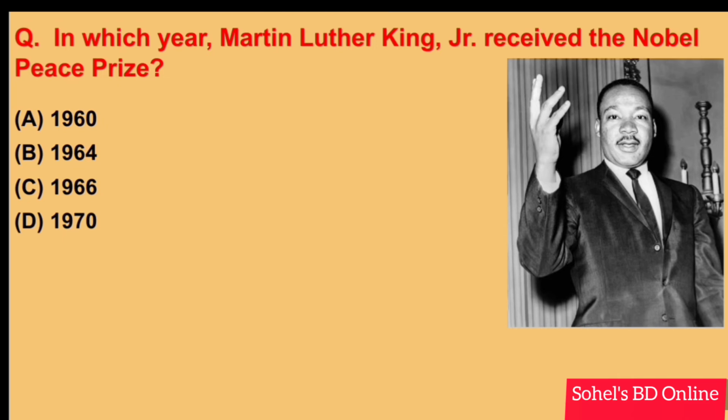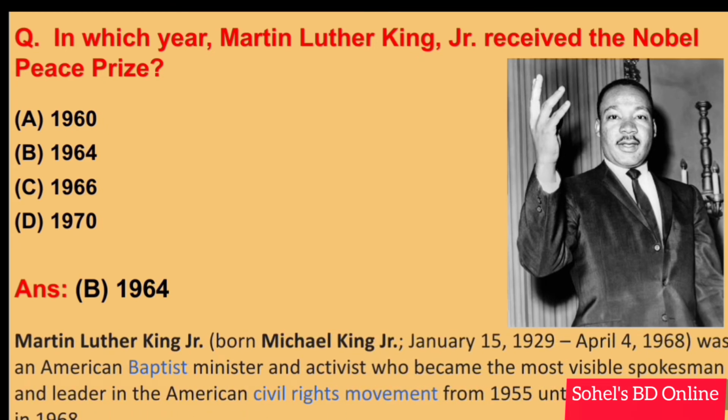In which year did Martin Luther King Jr. receive the Nobel Peace Prize? Answer B. 1964. Martin Luther King Jr., born on January 15, 1929 and died April 4, 1968, was an American Baptist minister and activist who became the most visible spokesman and leader in the American civil rights movement from 1955 until his assassination in 1968. Next.